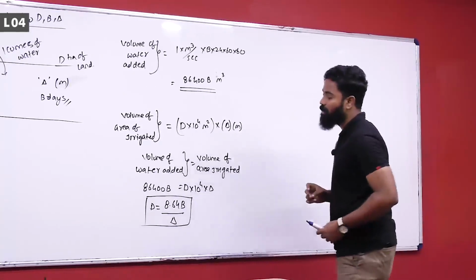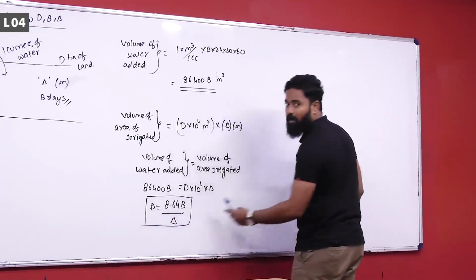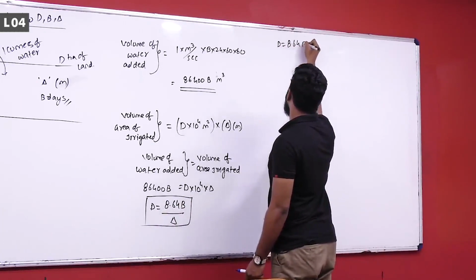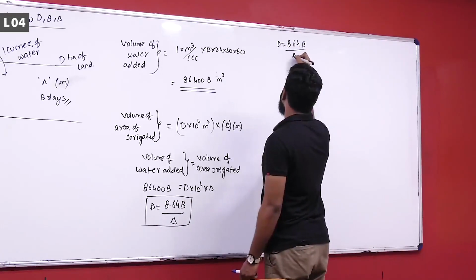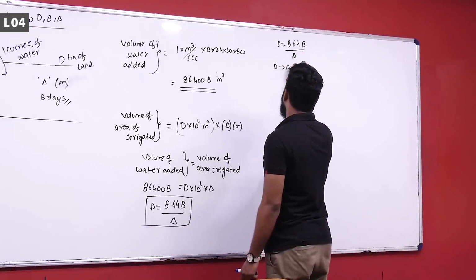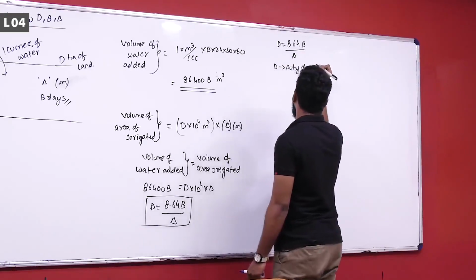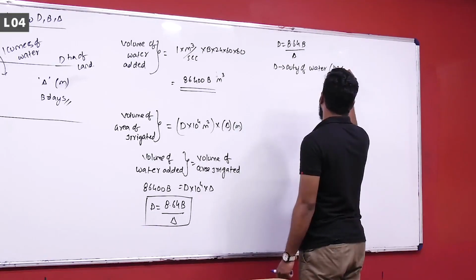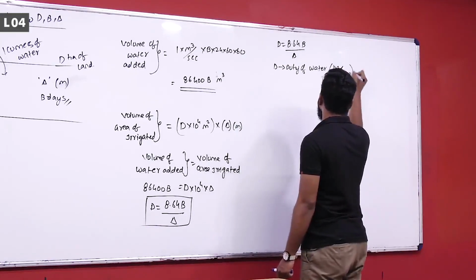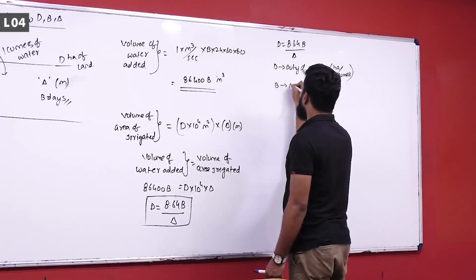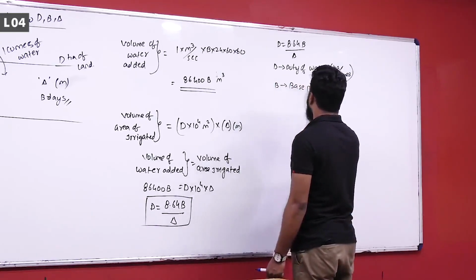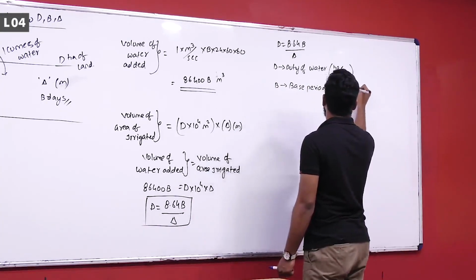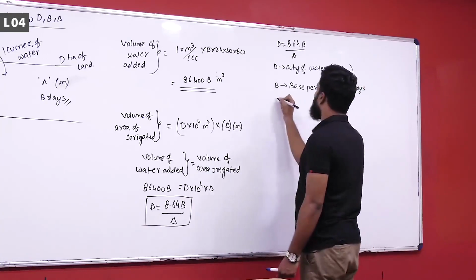Units are very much important. The relationship between D, B and delta is given as D is equal to 8.64 B by delta, where D is the duty of canal, duty of water, in hectares per cumec, or hectares per meter cube per second. B is the base period of crop in days.